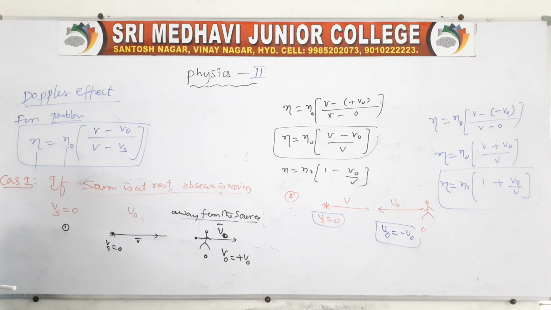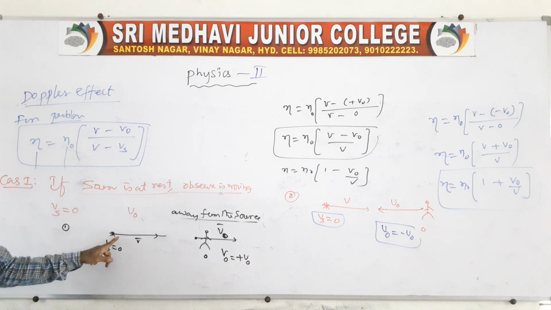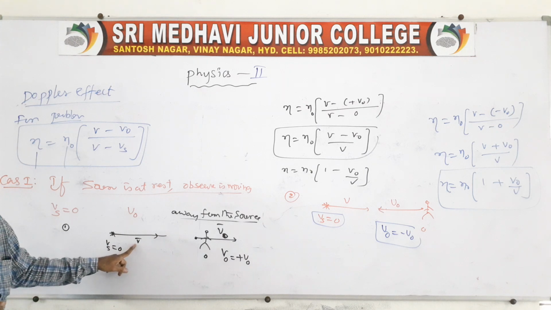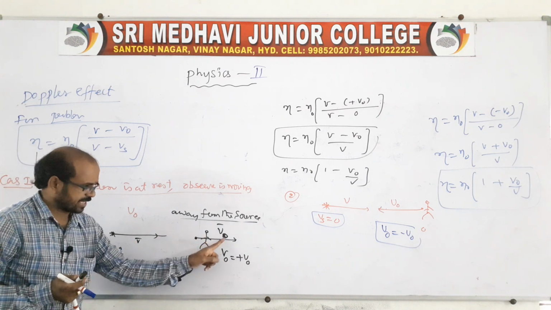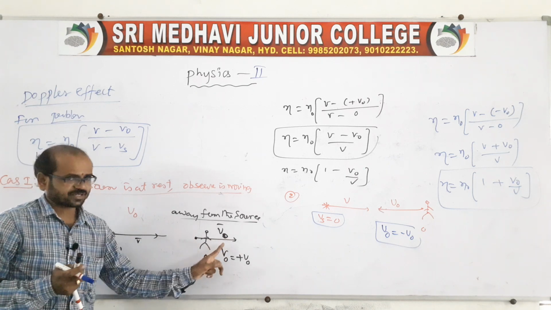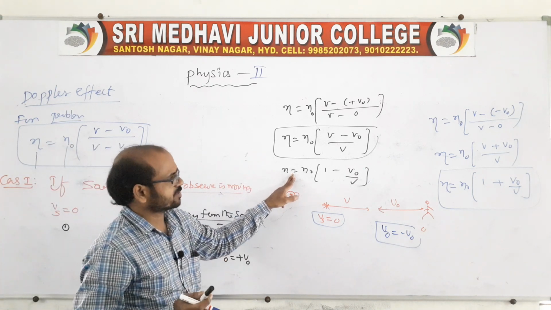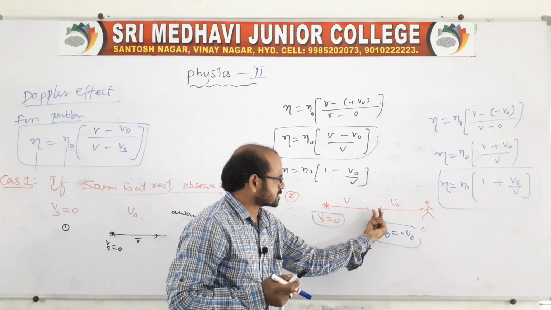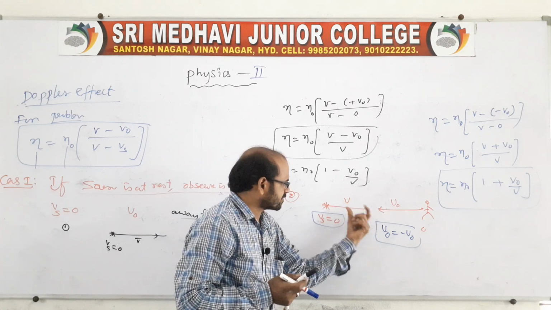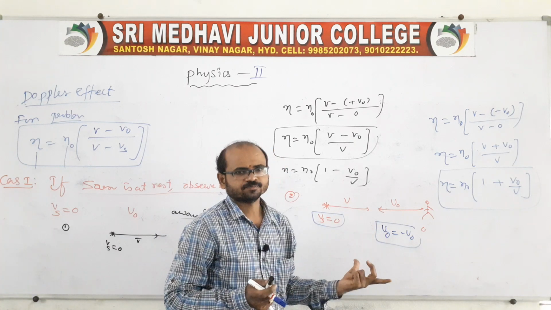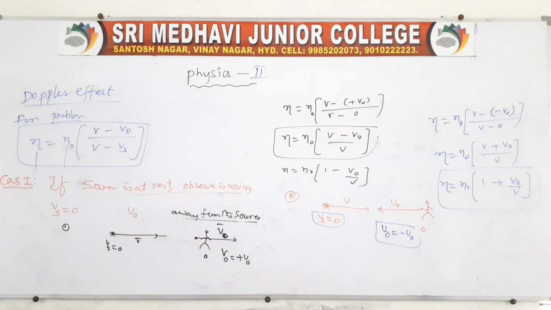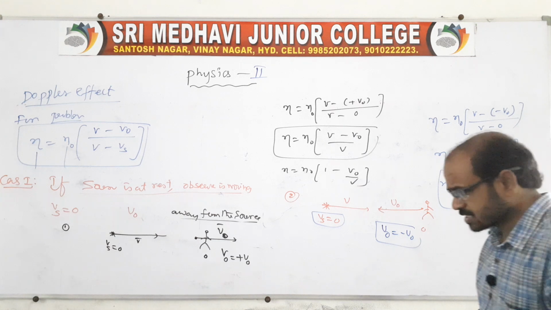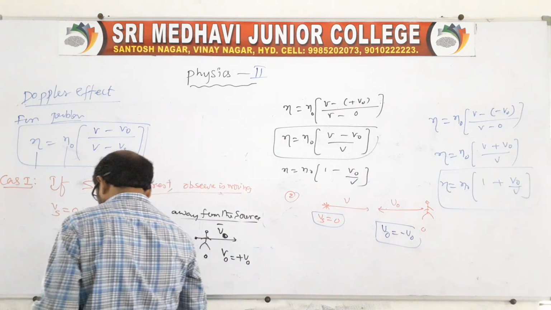It is only based on the sign convention. Because if the source produces a sound, the speed is V. For this speed, the observer is moving in the same direction. By this situation, the apparent frequency, and when it is moving opposite, when it is opposite to the speed of sound, we can take it as minus V0. This is the first case, when the source is at rest and the observer is moving. Let us go for the next case.